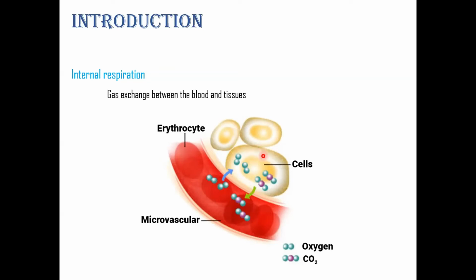The waste product, carbon dioxide, is not needed by the cell, so it gives whatever carbon dioxide it has back to the blood circulation. That exchange is known as internal respiration.